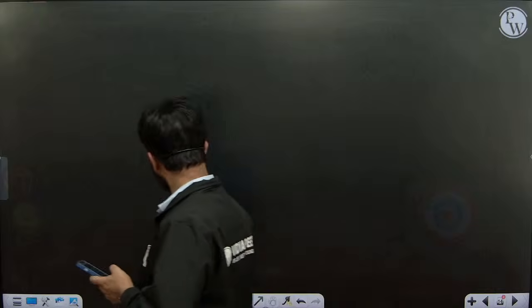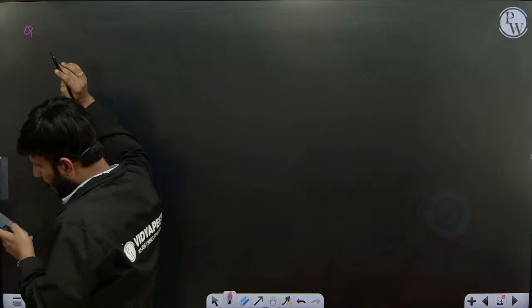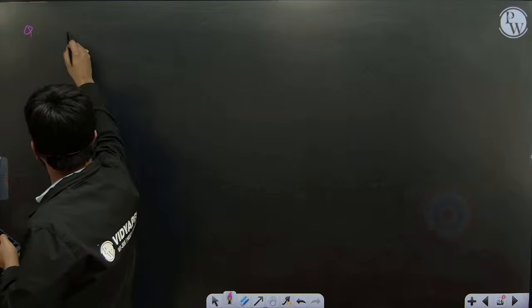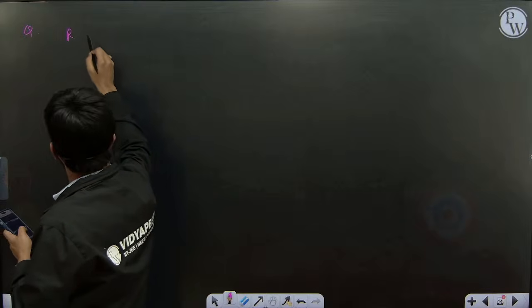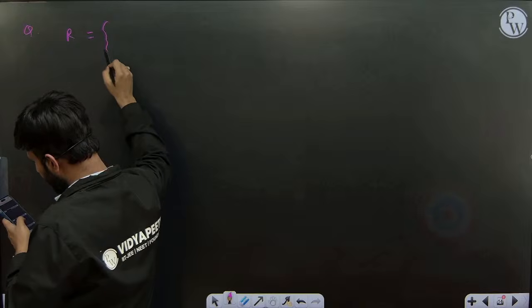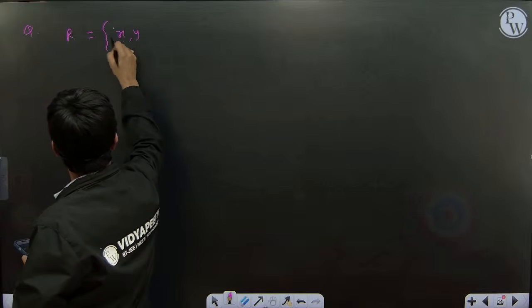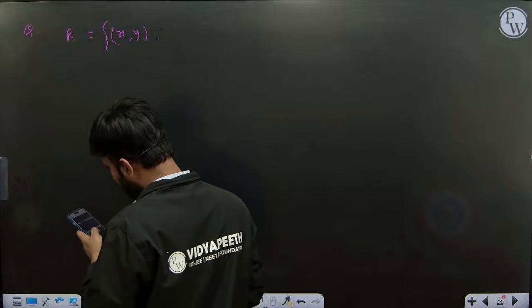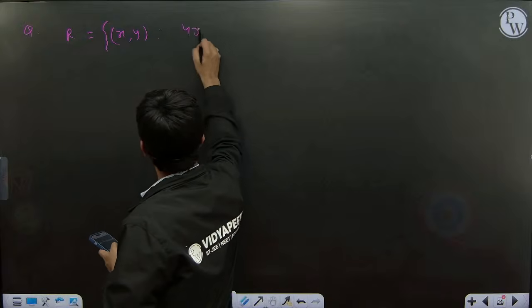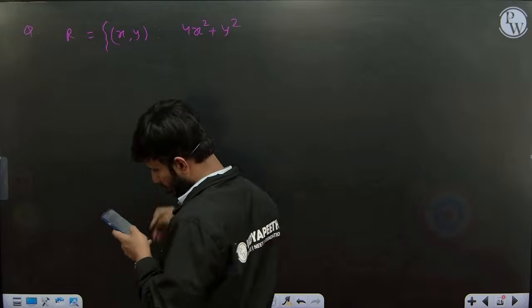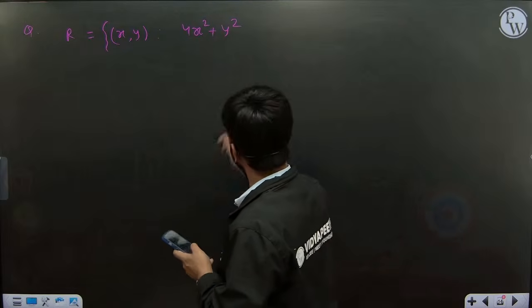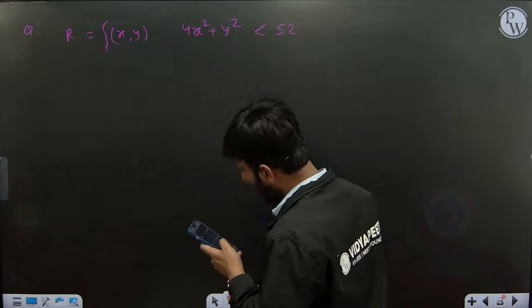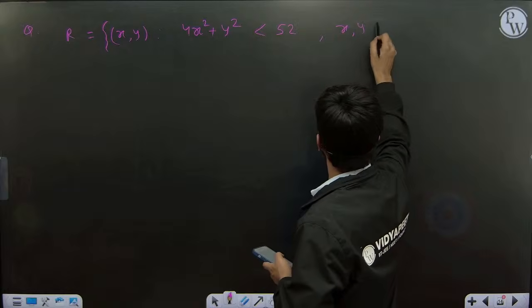The relation is given: (x, y) such that 4x square plus y square is less than 52, where x, y belong to integers.